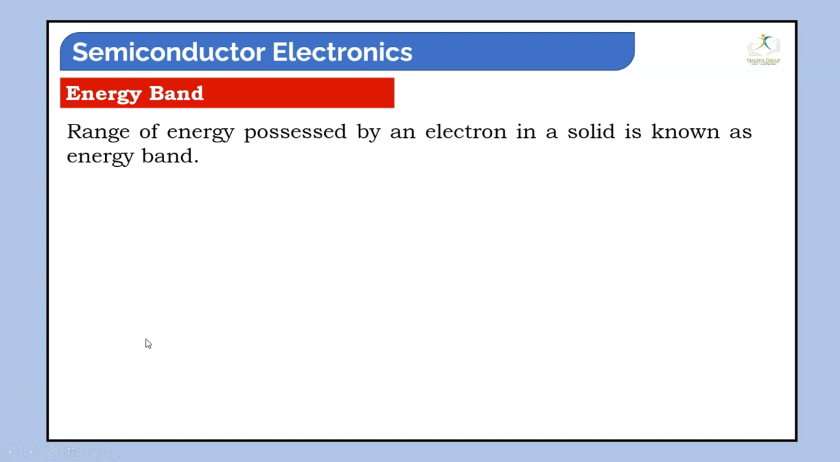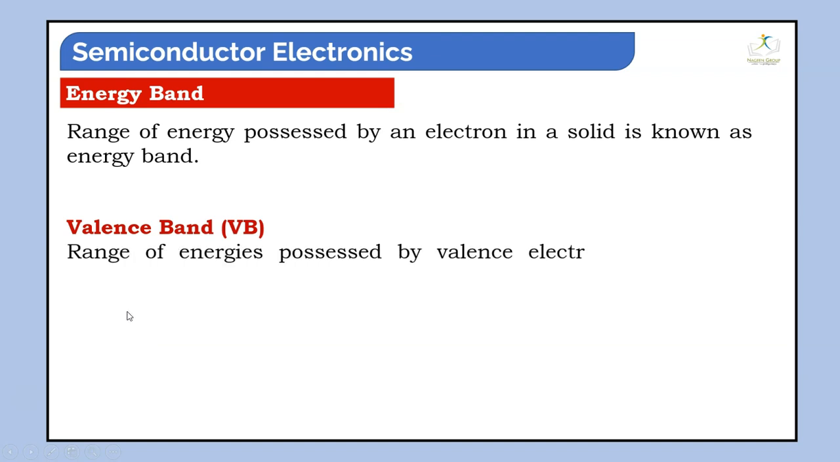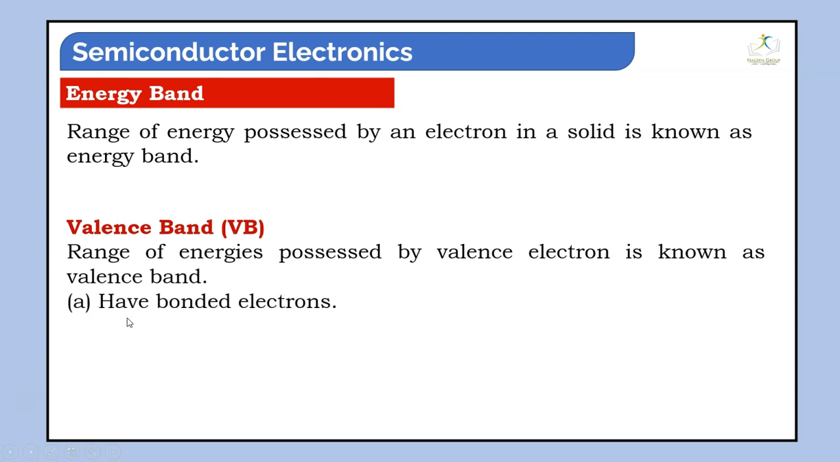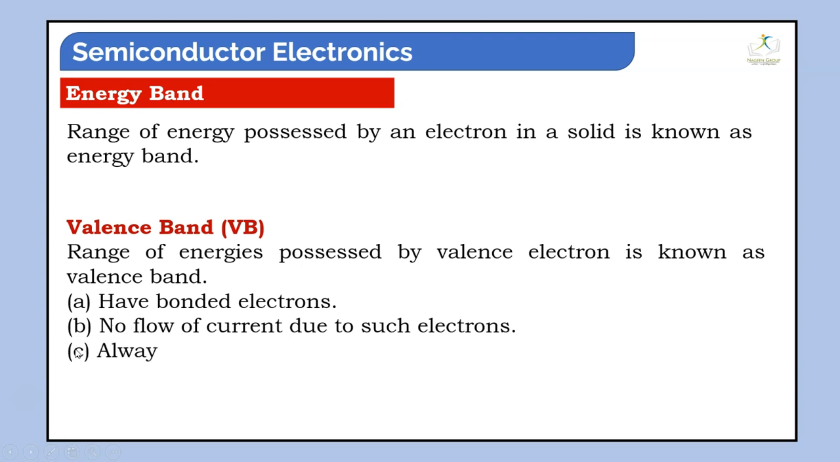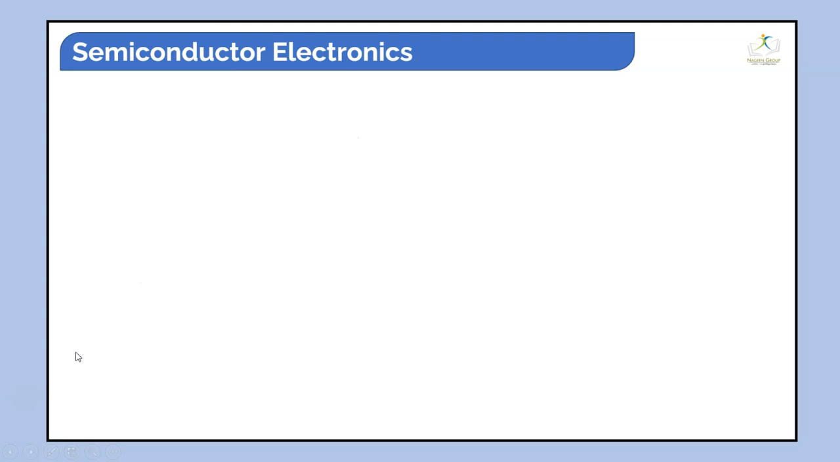So the range of energy possessed by an electron in a solid is known as the energy band. Now there are a few types of bands, of which first we consider the valence band. The range of energies possessed by valence electrons is known as the valence band. They have bound electrons, no flow of current is due to such electrons, and it is always filled by electrons.